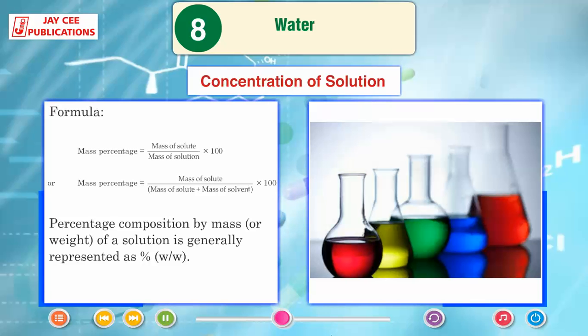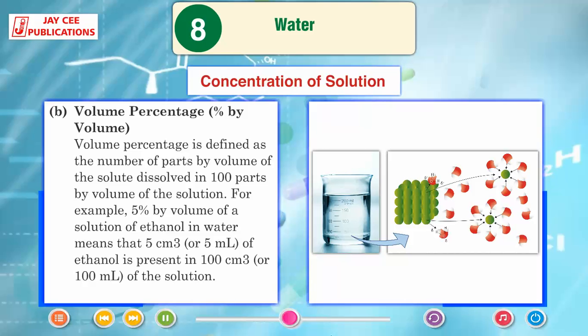Formula: mass percentage is mass of solute by mass of solution into 100, or mass percentage is mass of solute by mass of solute plus mass of solvent into 100. Percentage composition by mass or weight of a solution is generally represented as percentage W by W.